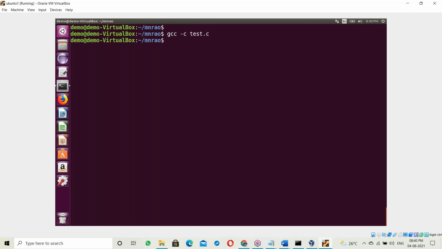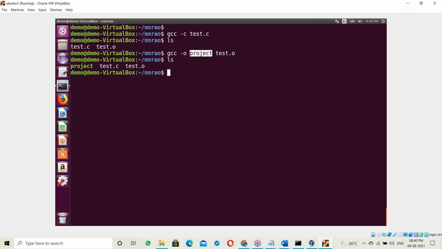Yes, after this, let us compile. No error, the .o file is generated. Okay, gcc -o for the EXE file. The EXE name can be anything. The result EXE name can be anything. Yes, the EXE file is generated.